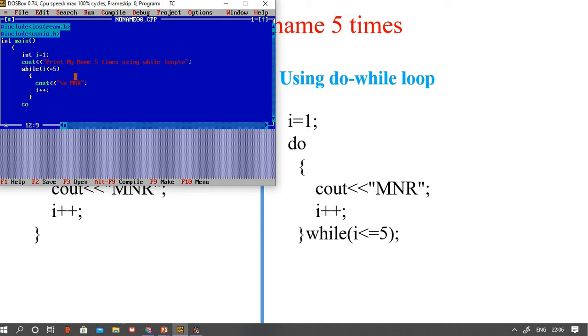Cout backslash n, print my college name 5 times using do while.